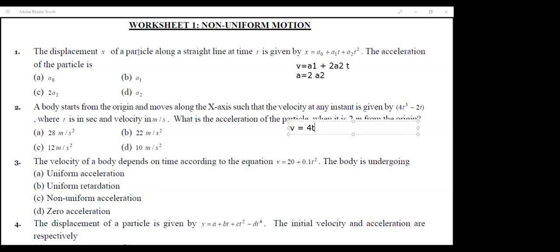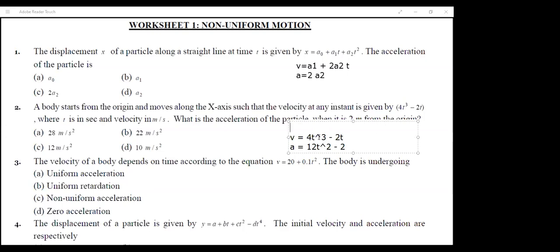Always remember, differentiation and integration are exactly opposite to each other. The velocity equation is given as 4t cube minus 2t, and I need the acceleration, so I can find it by simply differentiating this. 4 will be as it is, t cube gives 3t square, so the answer is 12t square, minus 2, because the derivative of t is 1. This is your acceleration.